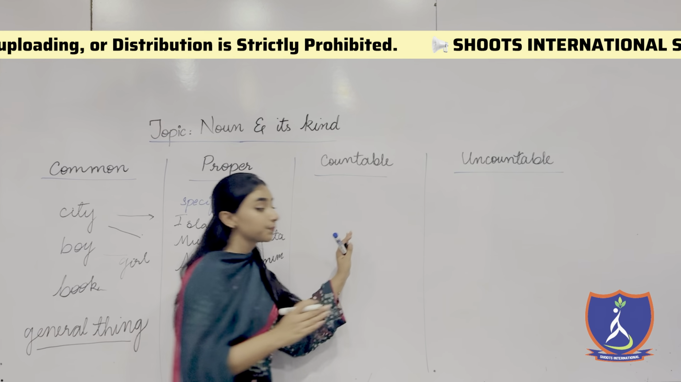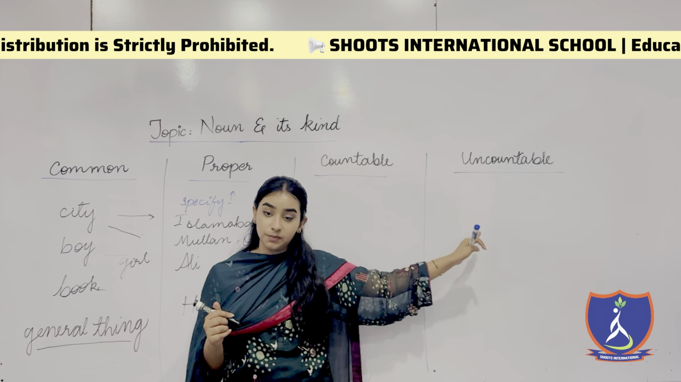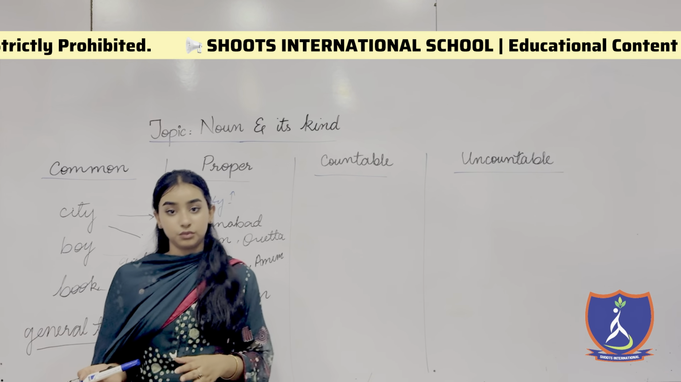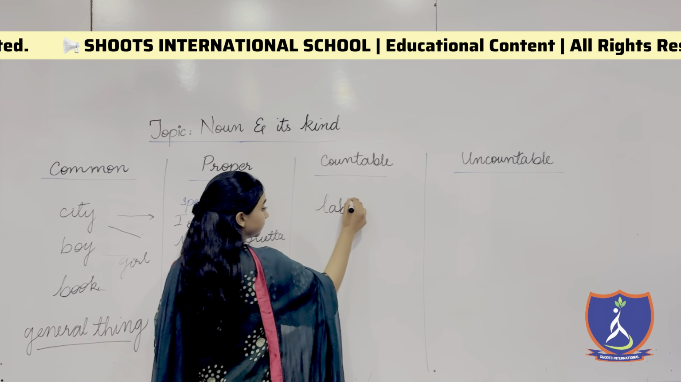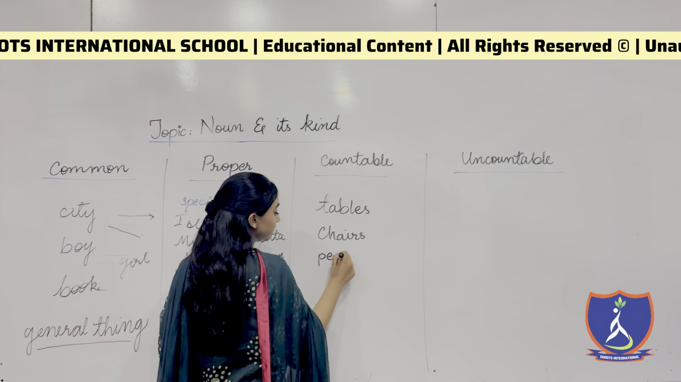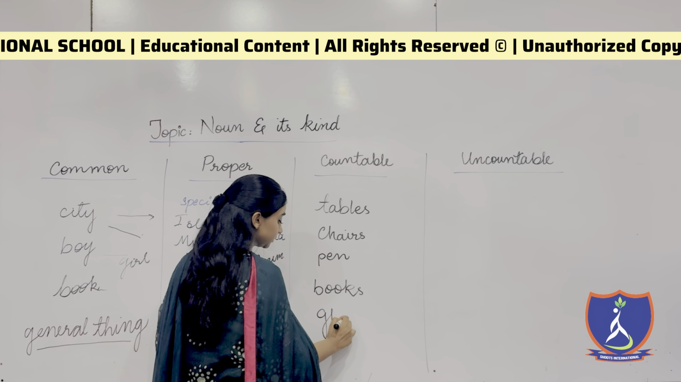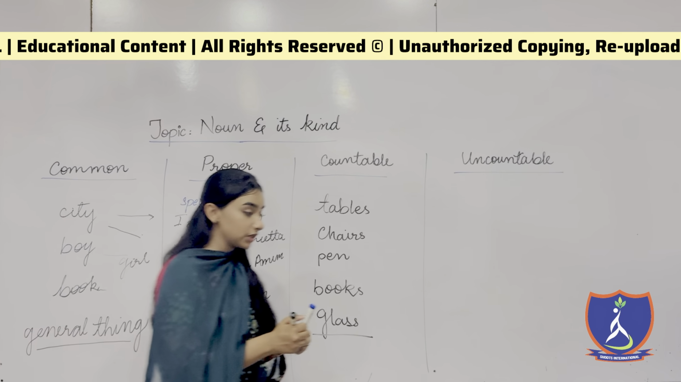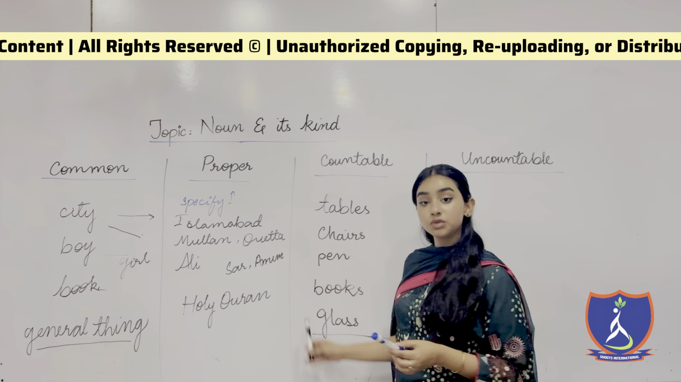Now we are moving towards countable nouns. By the name of these types, countable and uncountable, we get to know that these nouns would be either countable or uncountable, right? If I say tables or chairs, or I say pen or books or glass, these all are countable nouns. We can count them. For example, these pens, you can count the pens, that there are 2 pens, right? So they are countable nouns.